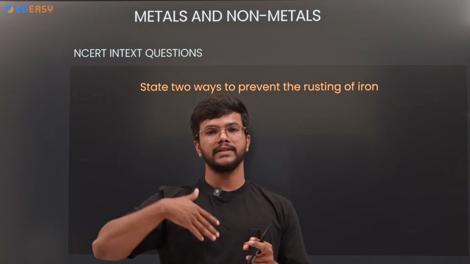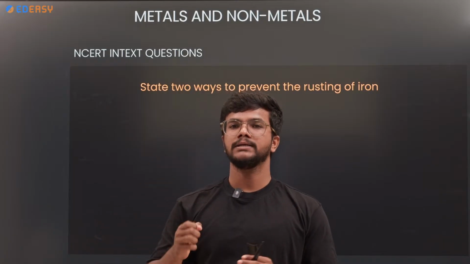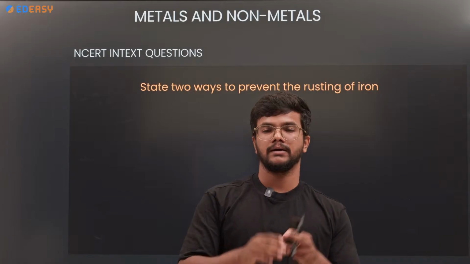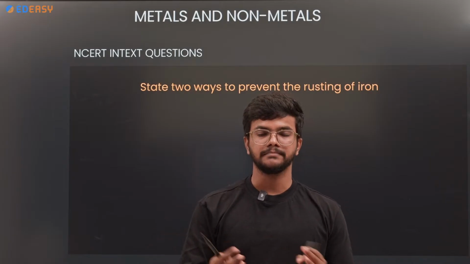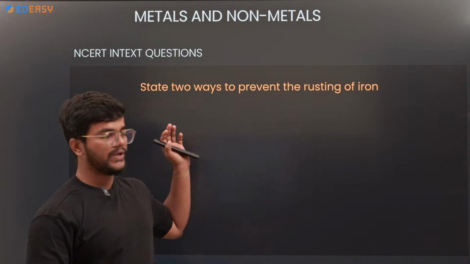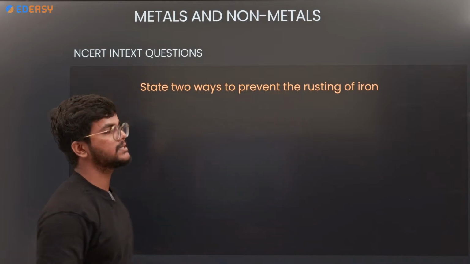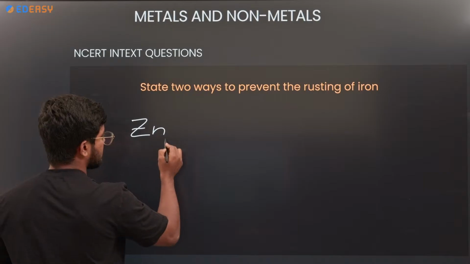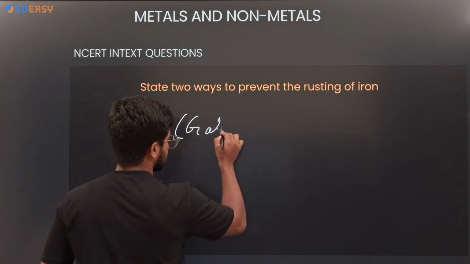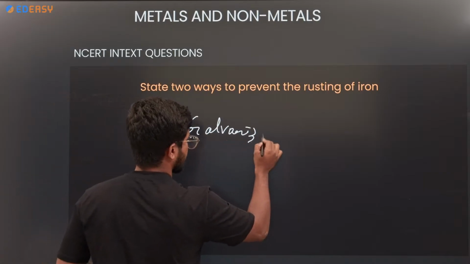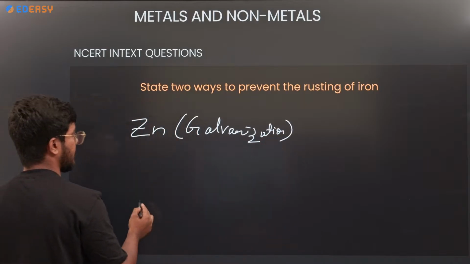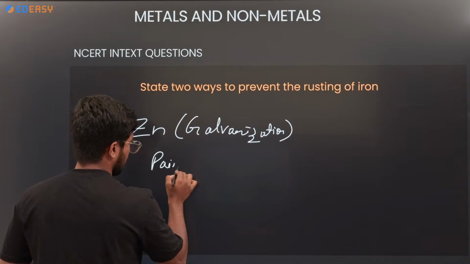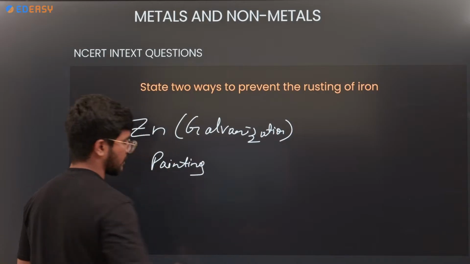We can also paint it with any other paints, such as benzene-based paints. Or else we can coat with zinc, which is galvanization. So one preventive method is galvanization, and the other is painting or coating. Okay.